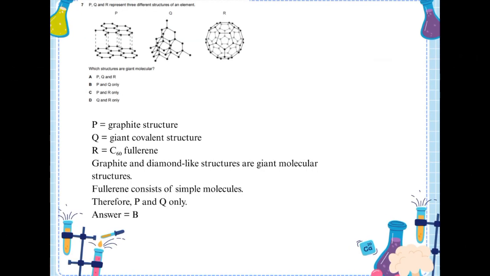P, Q, and R represent three different structures of an element. Which structures are giant molecular? First, I identify each structure. Structure P is graphite. Graphite has a giant covalent structure. Structure Q is also a giant covalent network. Structure R is fullerene. Fullerene exists as individual molecules, so it's not giant molecular. Therefore, only P and Q are giant molecular structures. The answer is B.